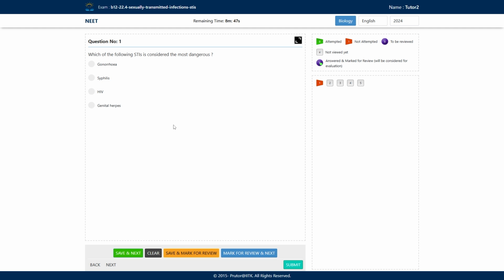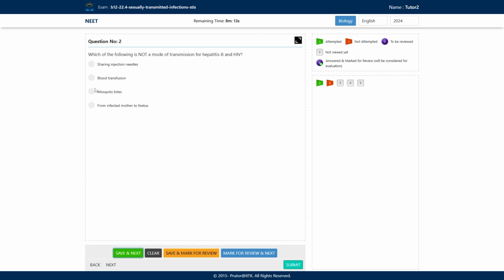Let's have a look at the answer now. The answer will be option C, HIV, which is human immunodeficiency virus, also known as AIDS. This is the most dangerous. Why is it most dangerous? Because there is no cure for HIV. There's no cure for AIDS. Only the symptoms can be managed through antiretroviral medicines. Why antiretroviral? Because HIV is a retrovirus. It consists of RNA as a genetic material. Clear?